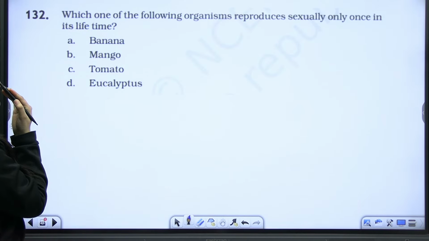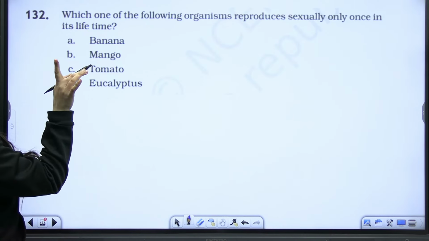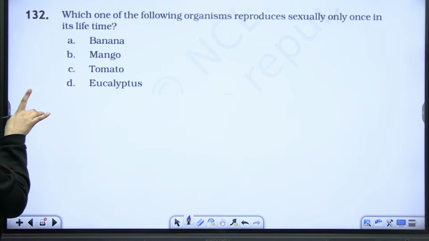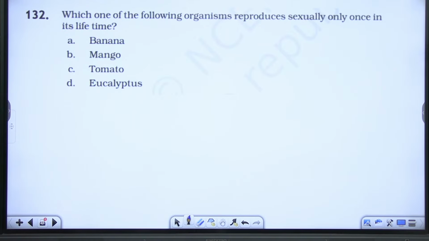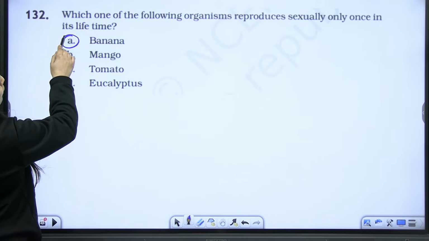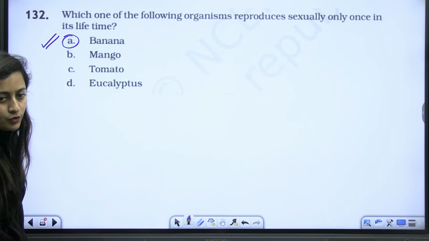Which one of the following organisms reproduces sexually only once in its lifetime? Only once in its lifetime. Again, you can opt for the elimination method. What should be the answer? Here it's monocarpic. Even bamboo is also monocarpic.